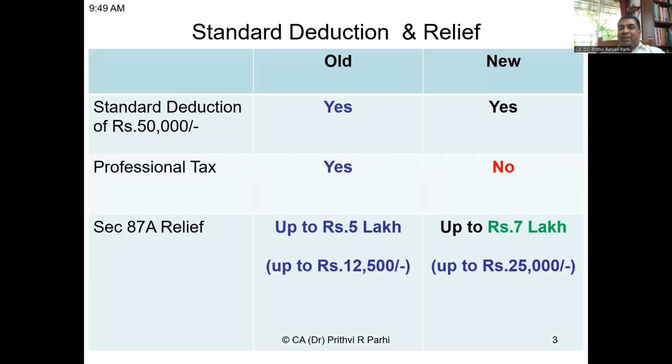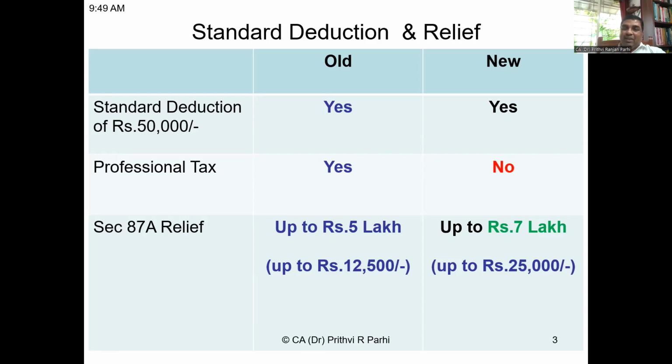Now, one more important issue is the relief under Section 87A. This relief says if you're opting for old scheme, then if your income is up to 5 lakh, your total tax liability will be relieved. That means you need not pay any tax. Here, one taxpayer or assessee gets the benefit of around 12,500 rupees. If you compute the tax liability on 5 lakh income, it will be 12,500 rupees. Entire tax will be exempted. No tax is required to be paid.